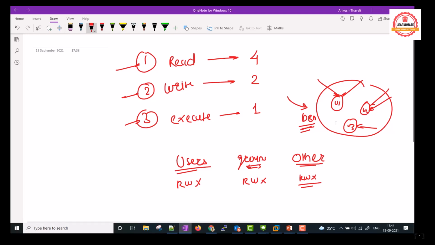Alright, so let's say I want to give full permission, read, write, execute, to the user. So I'll say 7. I want to give full permission to the group, so I'll say 7. I want to give full permission to the other people, so I'll say 7. So how has this 7 been created? It's read which is 4, write which is 2, execute which is 1. 4 plus 2 plus 1.